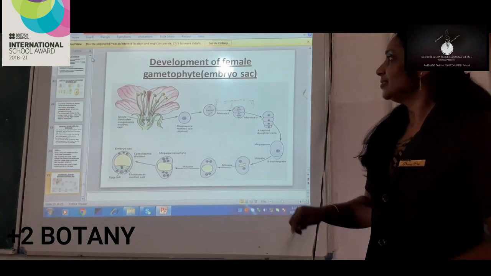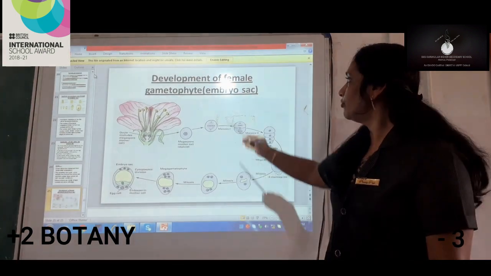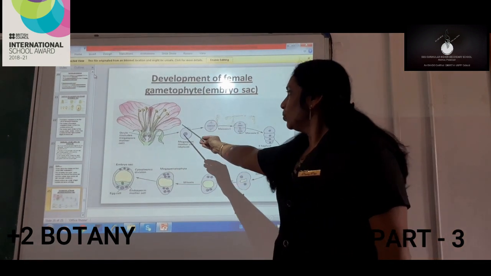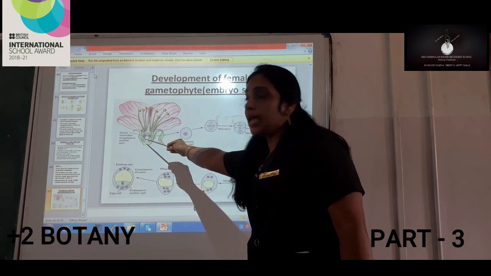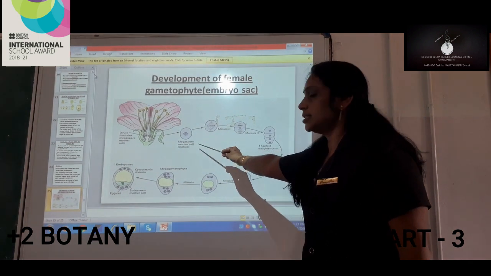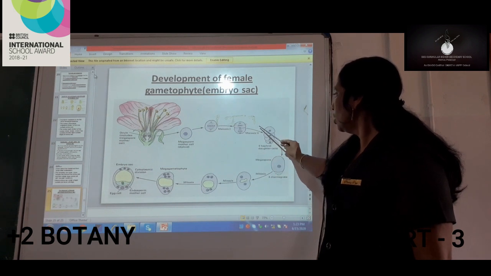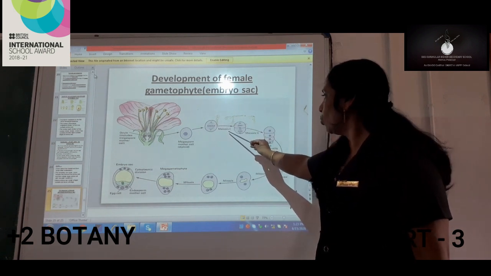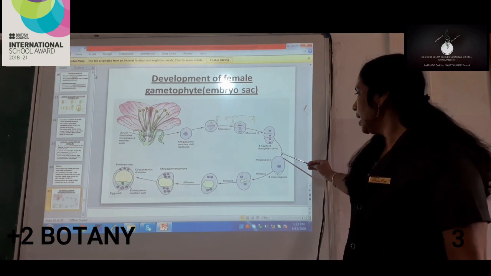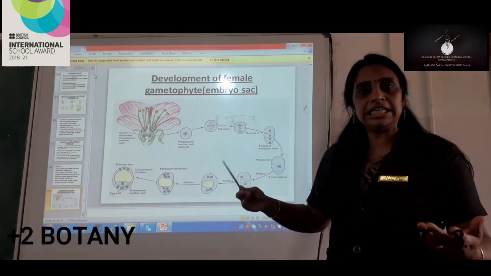So my dear children, we are going to see the diagrammatic representation of development of the female gametophyte, that is the embryo sac. As we know, in the flower the ovule is present and it includes the megaspore mother cell. This megaspore mother cell is diploid and undergoes cell division 1 and cell division 2, and 4 haploid daughter cells are formed, known as the linear tetrad.